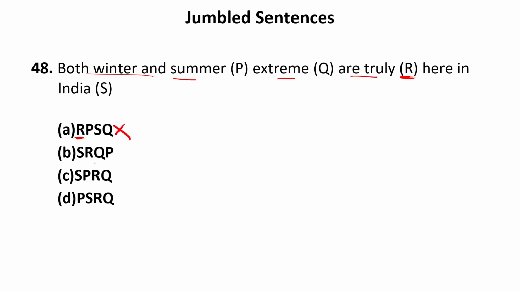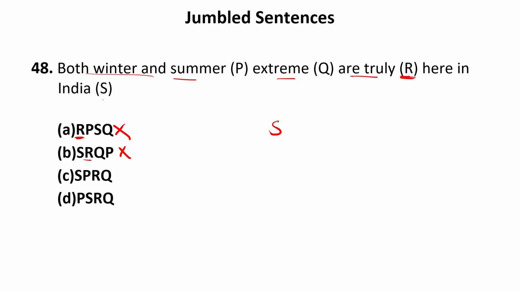Now let us move to the second option, that is SRQP. Now let us check this. Here in India, then we have are truly. Now what are truly? Some subject must be given there, which is not given. It means this is also not the correct answer because are cannot follow the sentence S. So these two sequences are incorrect.